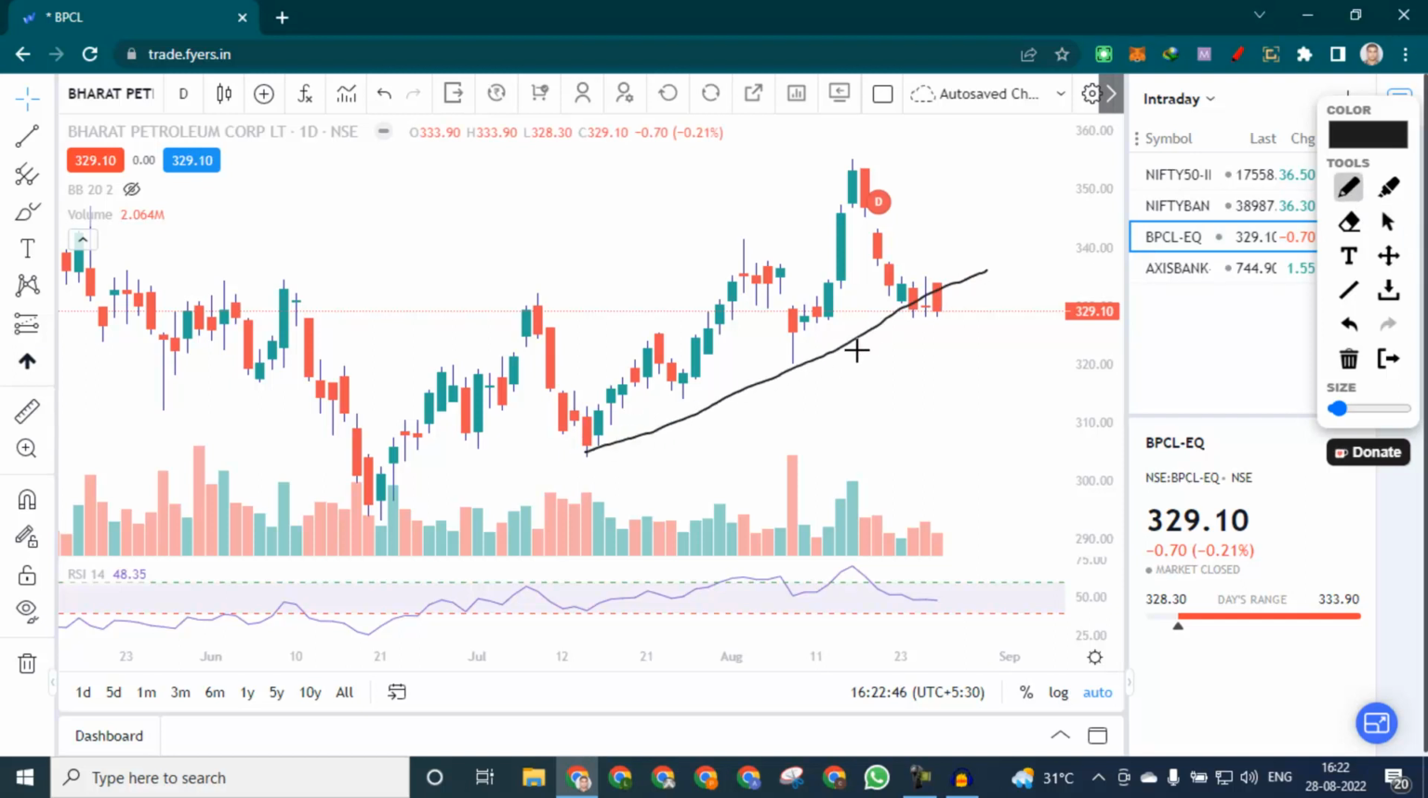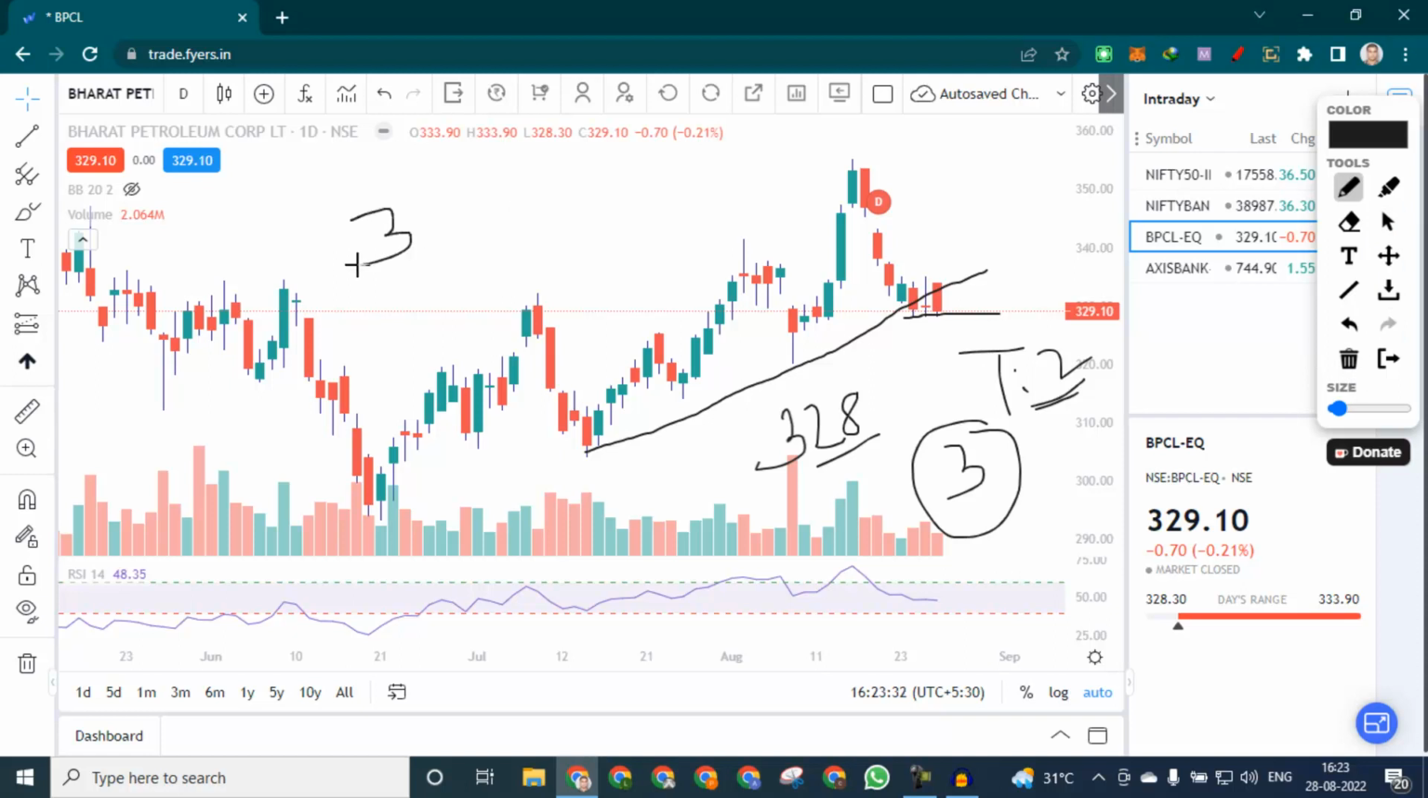BPCL has a trend line. The level has been broken, and it is halting at this level, and it closed below the trend line, so we can sell BPCL below 328. So below 328 we can sell BPCL, keeping a 3 point stop loss, and 1:2 will be your target on the downside. But if it opens with a big gap down, anything below 327, we are going to ignore this stock, because from there it may fall, but the risk reward will be very high.